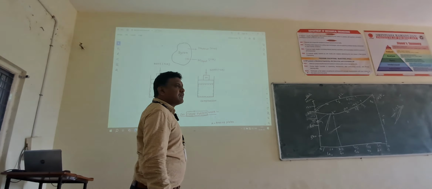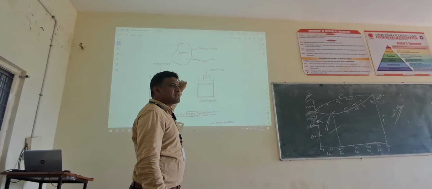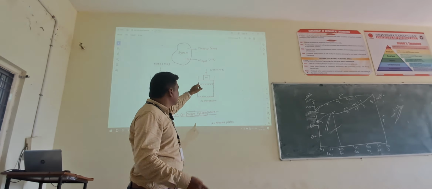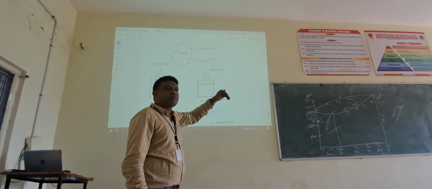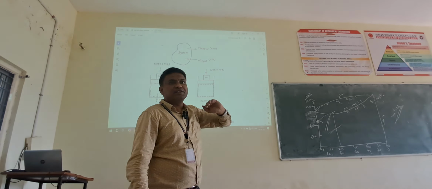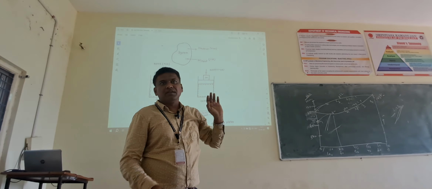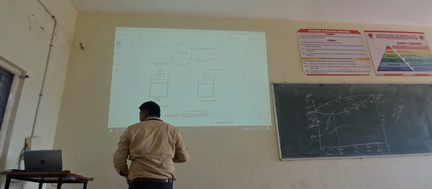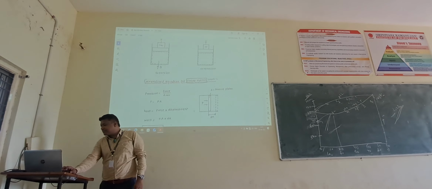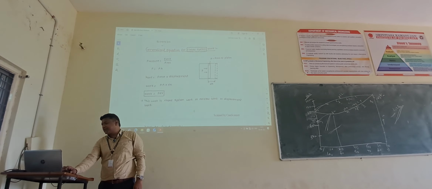In this system, work is done by the system. Energy transfer takes place in the form of work. Here, work is done on the system. Energy transfer takes place in the form of work on the system. Negative work. This is positive work. Everybody understand? What is work? Okay. Now let us go with the generalized equation of closed system work.